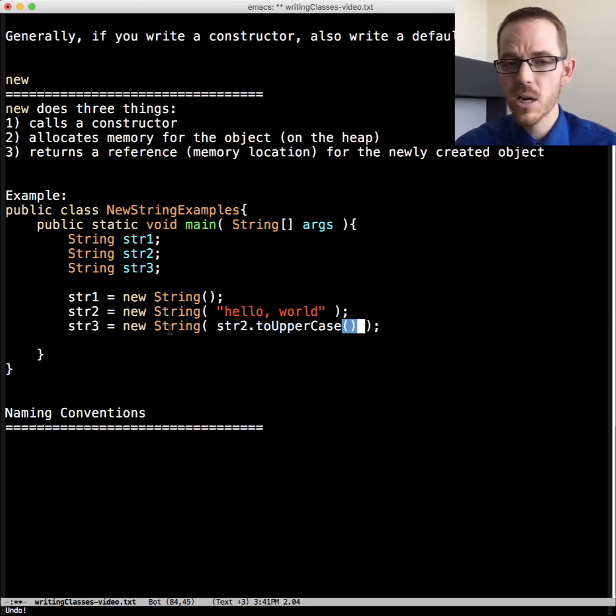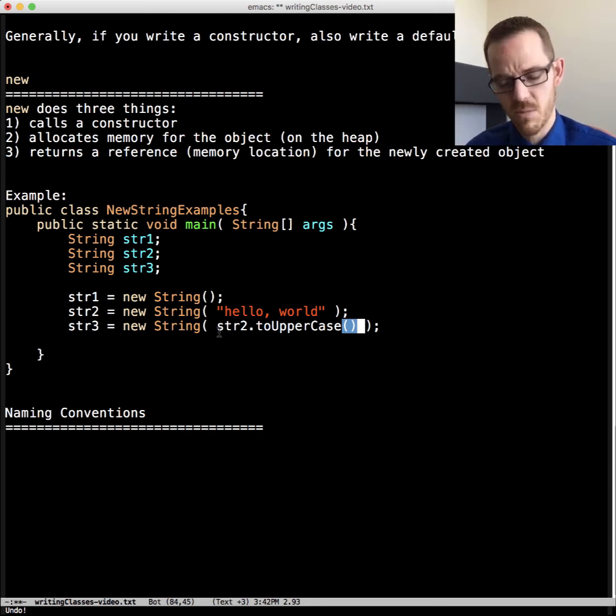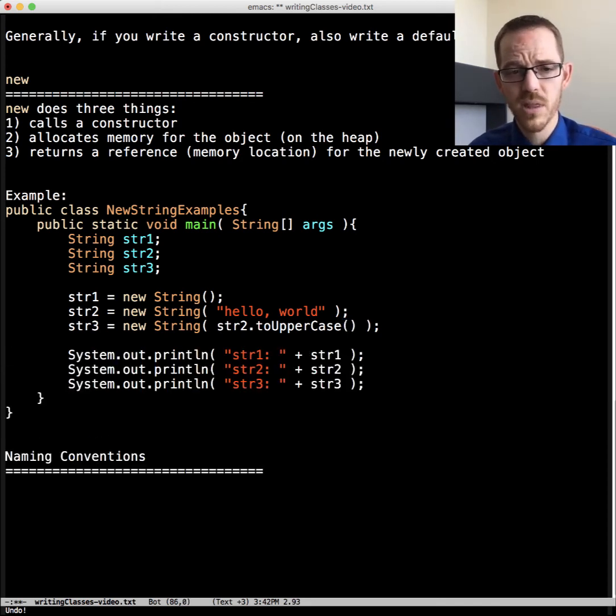We didn't need to call new here, but we did. We could have just assigned it there. I was on a kick for calling the constructor, and so I wanted some string reference, and so I created one by calling new on toUpperCase. And so we can print those out.